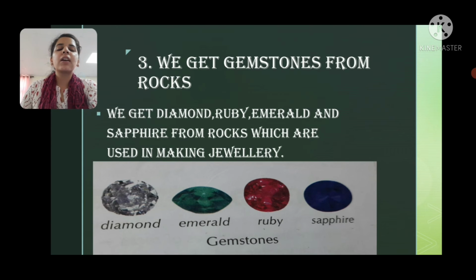Next one, we get gemstones from rocks. As we know, minerals are hard and we can find them as crystals. Now these crystals can be cut and polished to get beautiful stones. So we get diamond, ruby, emerald and sapphire from rocks, which are used in making jewelry, right?